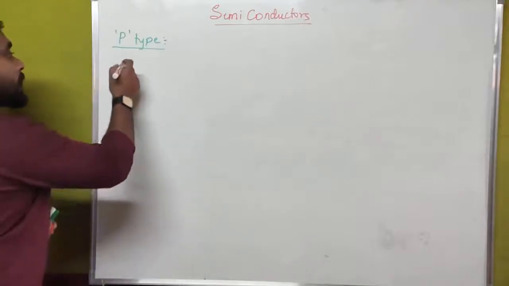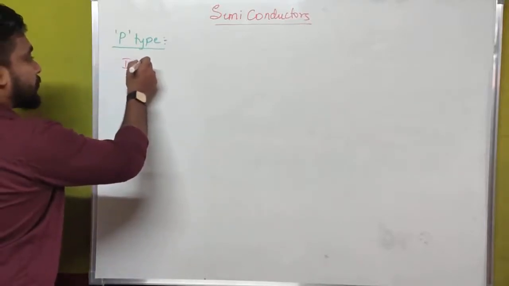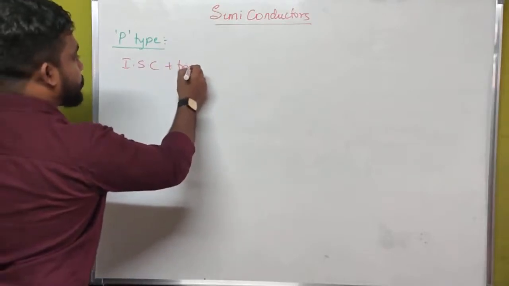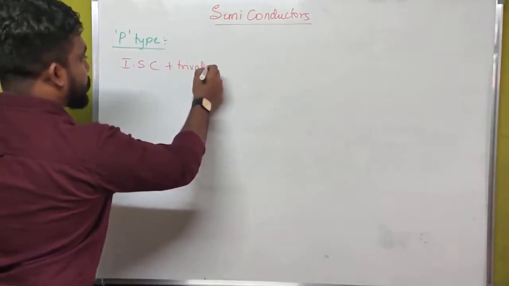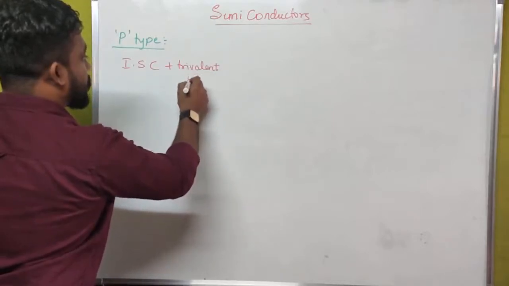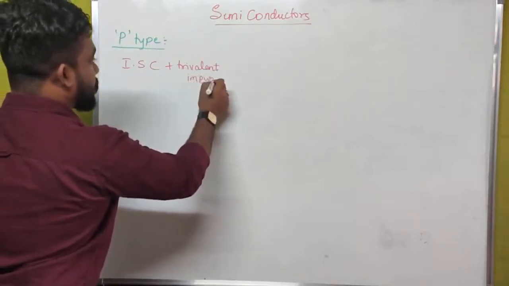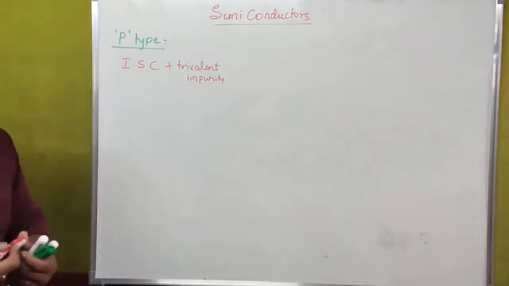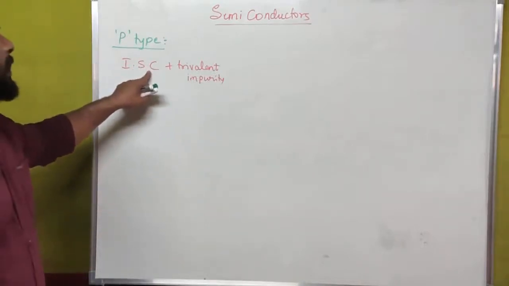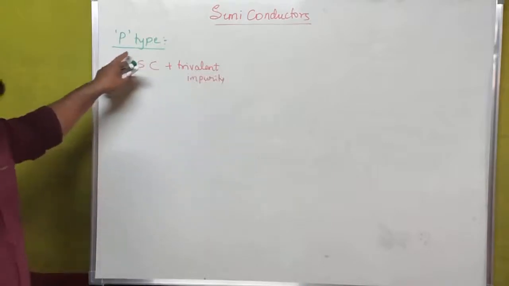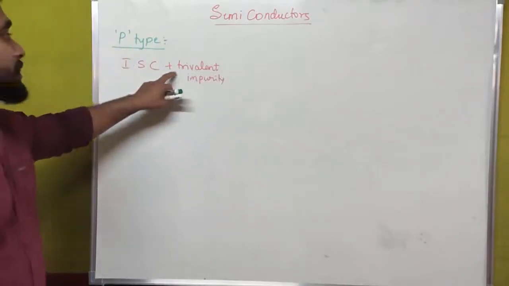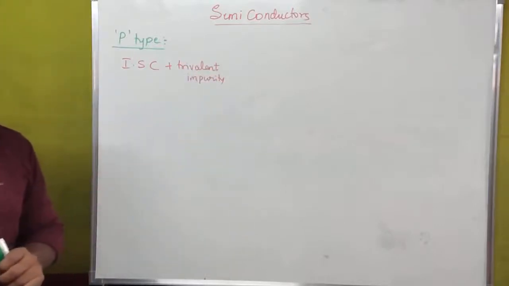If we are adding trivalent impurity to the intrinsic semiconductor, then we call such semiconductors P type semiconductors. What is the meaning of trivalent impurities?